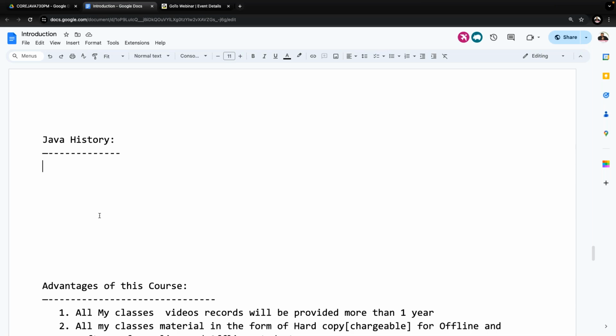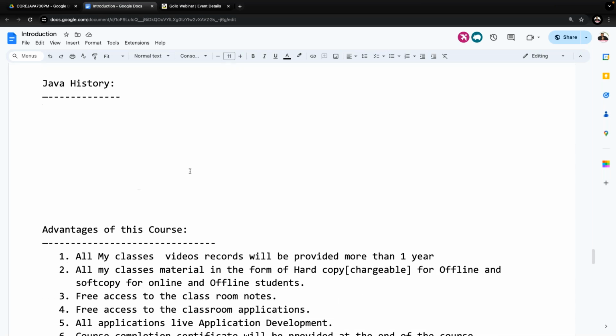I am going to ask some questions now. Try to answer clearly. All of you observe carefully. Any idea about this point? When Java was introduced, when was the first version of Java provided to the market? Any idea? I think most of the people are thinking 1995. Most people think the very first version of Java was introduced in 1995.